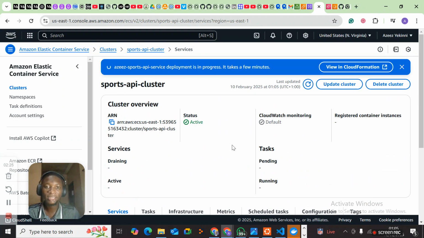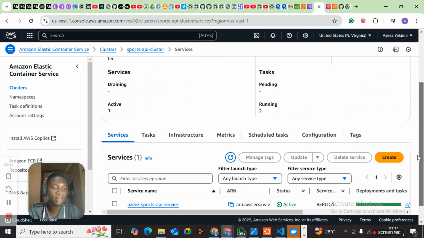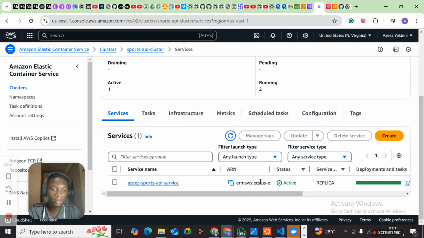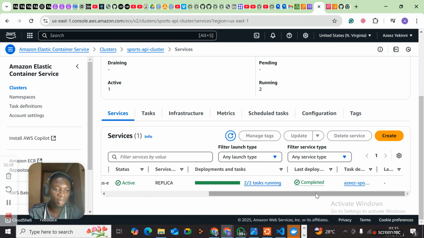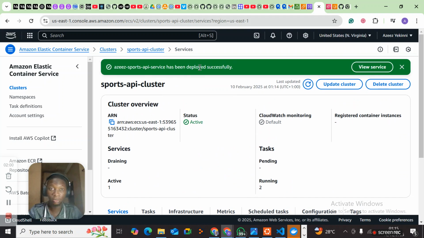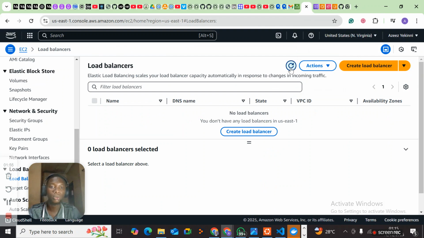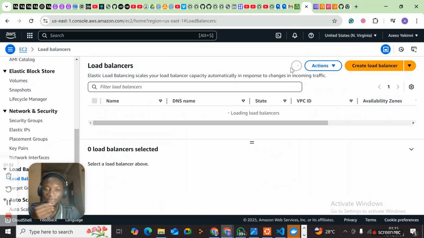In progress. This might take some minutes, so let's hold up. So our service has successfully been created. The next thing we need to do is test our ALB endpoint. Here our service is active, 2 tasks running, deployment completed. So it has been deployed successfully. If you go to our load balancers, we'll check through the load balancer DNS to see if our application is actually running.